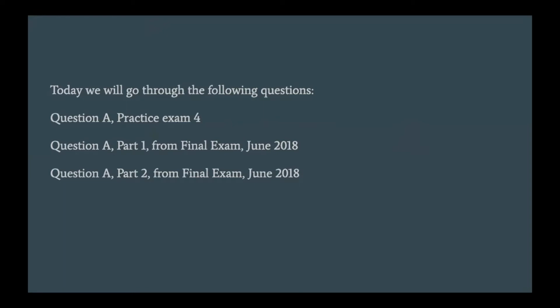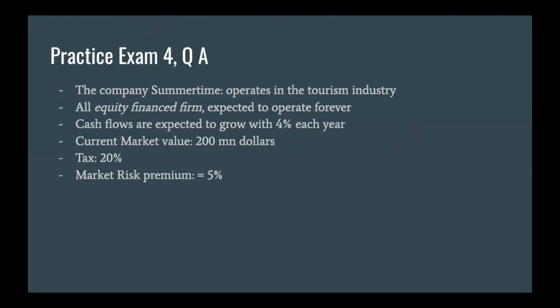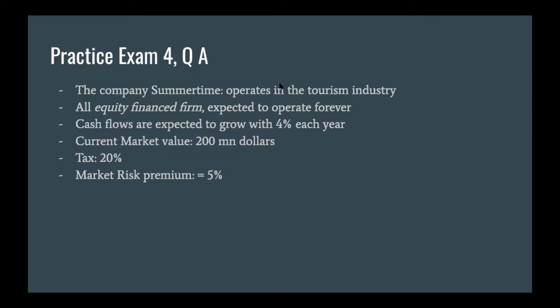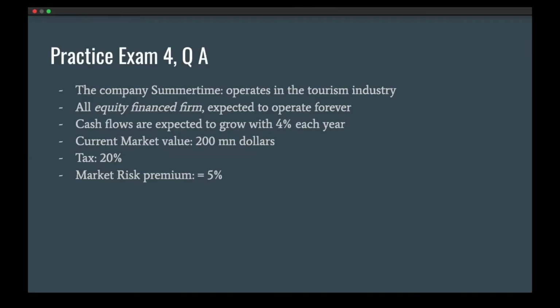So we will start with question A from practice exam 4. In this question, we have a company named Summertime operating in the tourism industry. The company is currently an all-equity financed company and expected to operate forever as a perpetuity. Their cash flows are expected to grow by a rate of 4% each year. The company's current market value is $200 million, their corporate tax is 20%, and the market risk premium for the whole market is 5%.